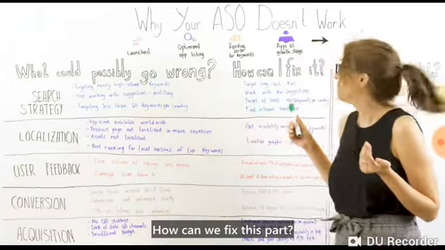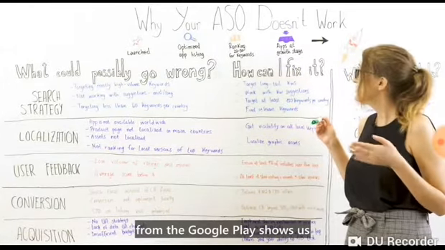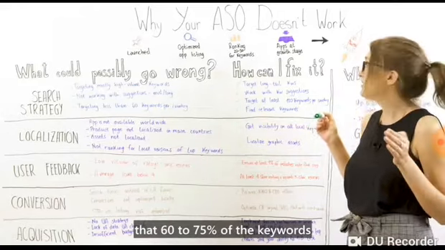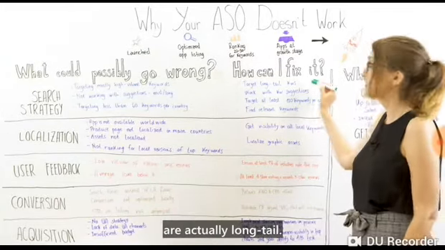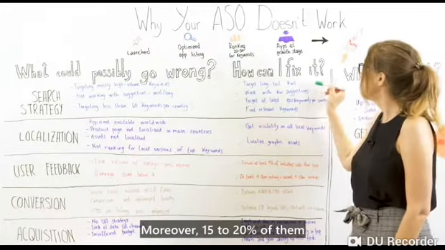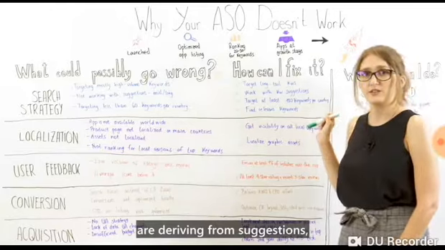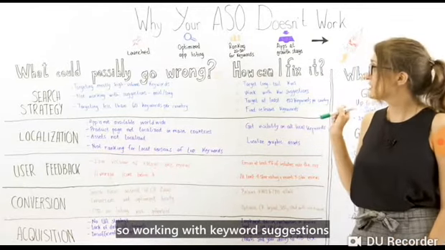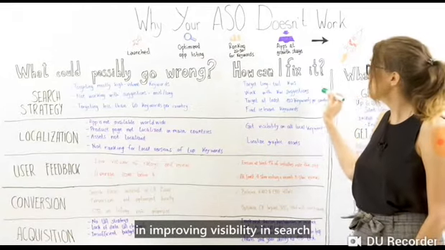How can we fix this part? Well, the data from the organic installs from the Google Play shows us that 60 to 75% of the keywords that are bringing installs to mobile apps are actually long-tail. Moreover, 15 to 20% of them are deriving from suggestions. So working with keyword suggestions is one of the most efficient strategies in improving visibility in search.